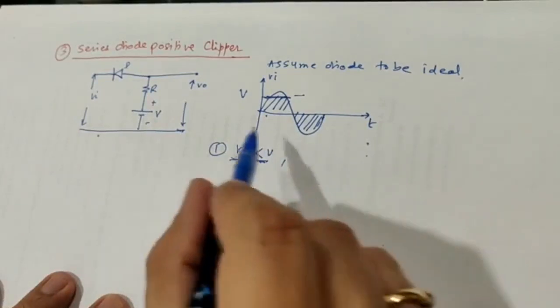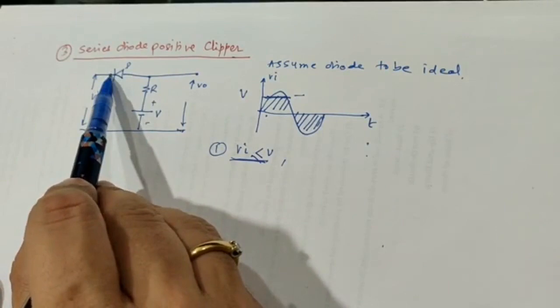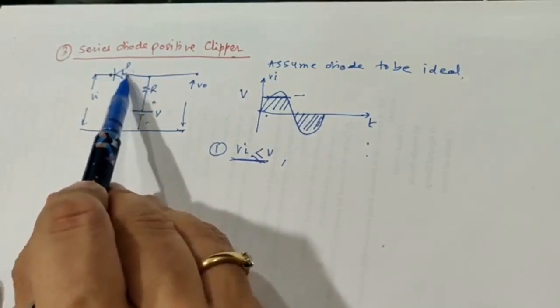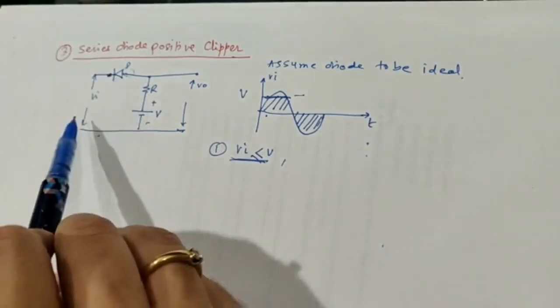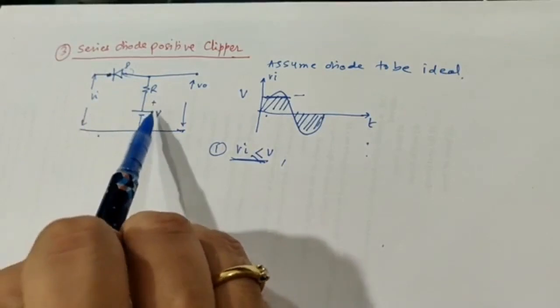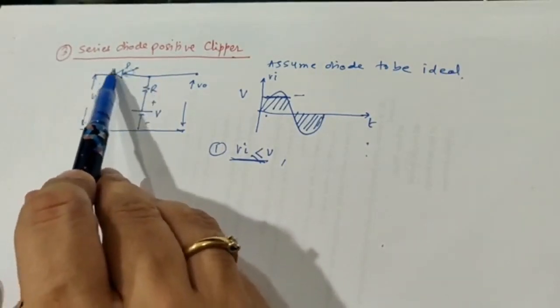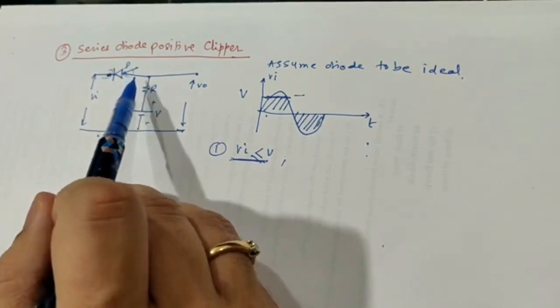In this case, the anode of the diode is at higher potential with respect to the cathode, since Vi is less than V. Of course the anode is at higher potential with respect to cathode, and that will drive the diode into forward bias.